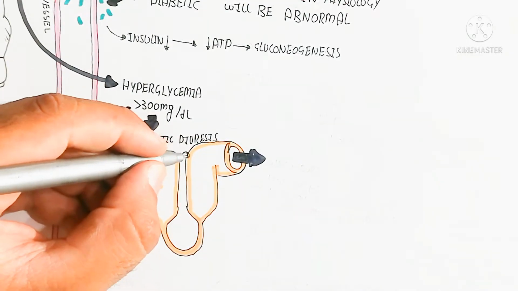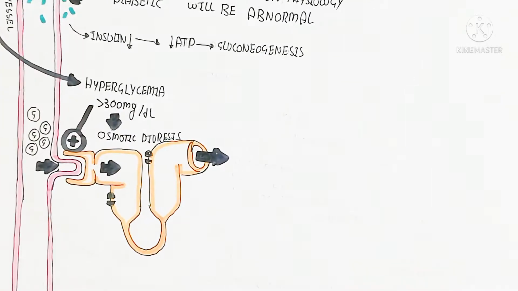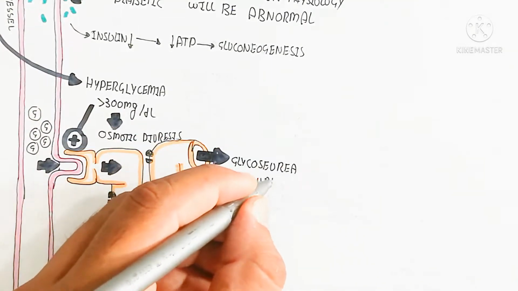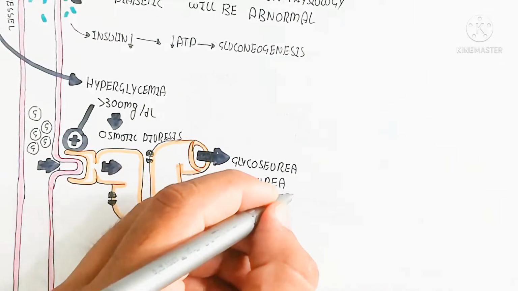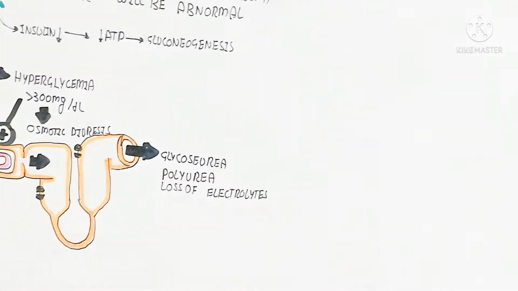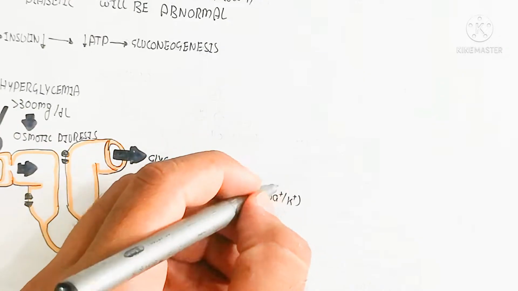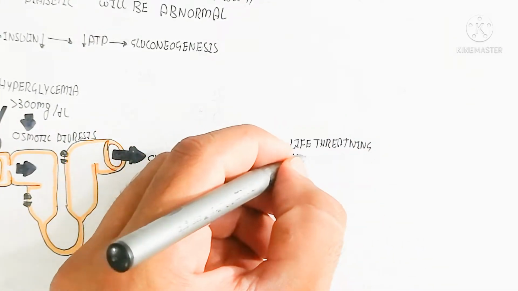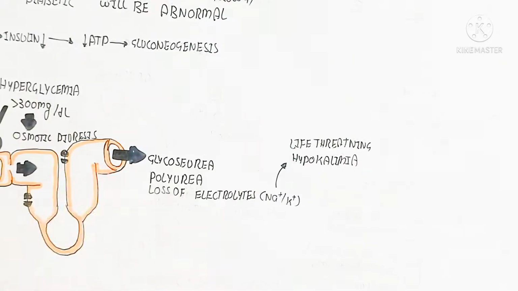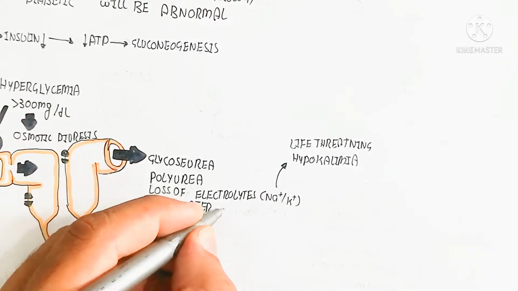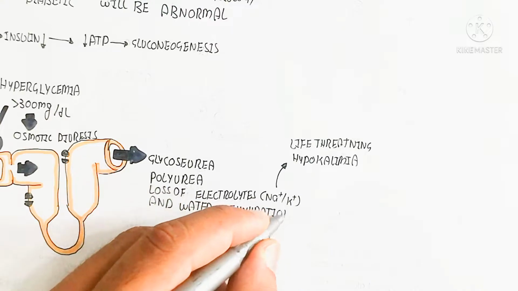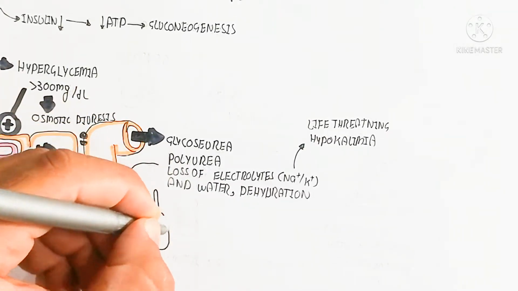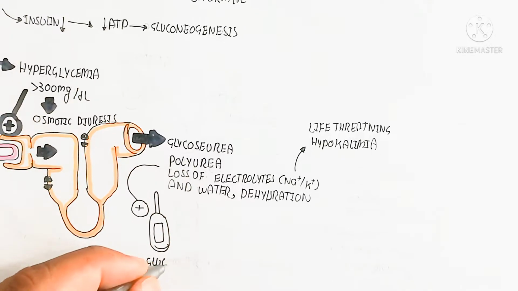In this way there is loss of electrolytes, for example sodium and potassium, leading to life-threatening hypokalemia. Water loss and dehydration occur, and this leads to polydipsia and polyphagia.